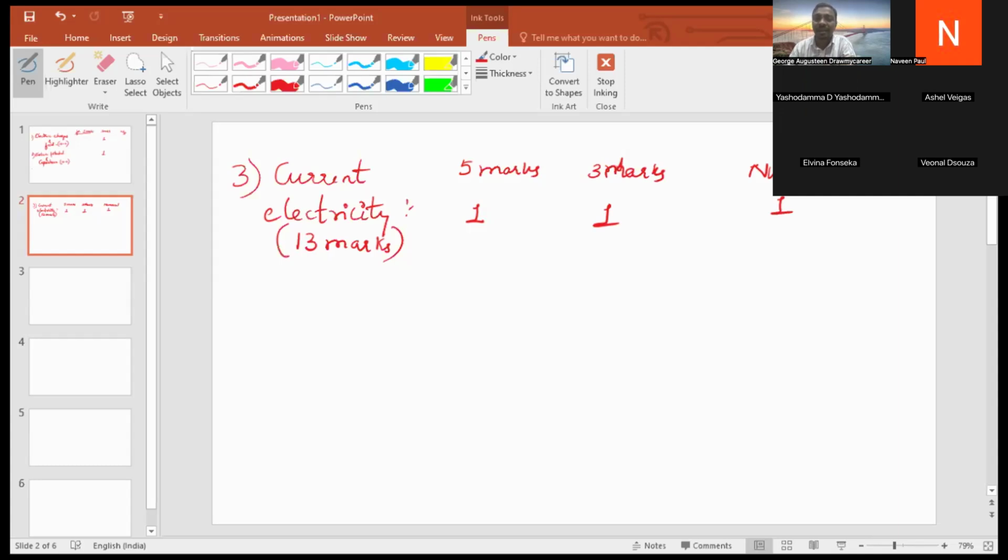They might ask cells in series, capacitance in series. You should know when you are studying where the mark distribution is easy for them to give, right? That way you should know this will be asked for 3 marks.